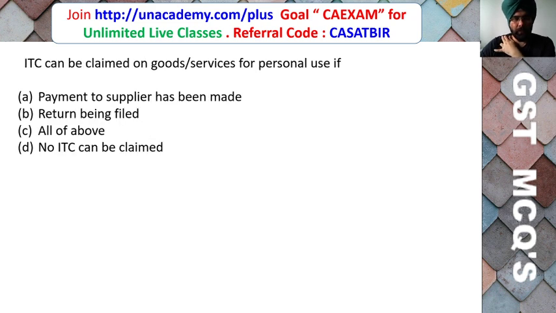Input tax credit can be claimed on goods and service for personal use if payment to supplier has been made, return being filed, all of the above, or no ITC can be claimed. Here the correct answer is no, input tax credit cannot be claimed if the goods or service are used for personal purpose, because the goods and service must be used during the business, in the course of business, or for furtherance of the business. They can be used or intended to be used.